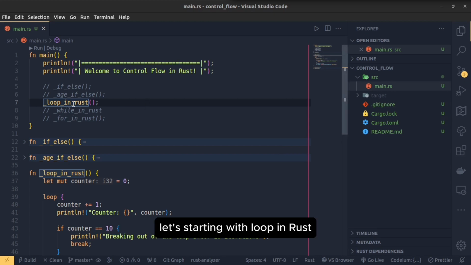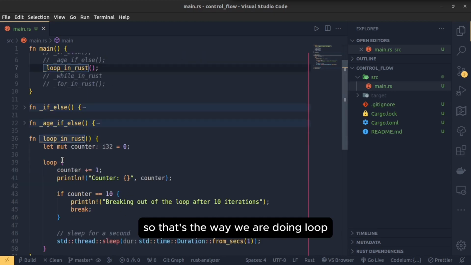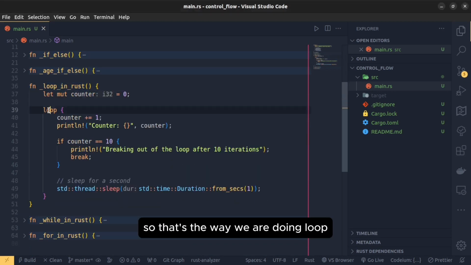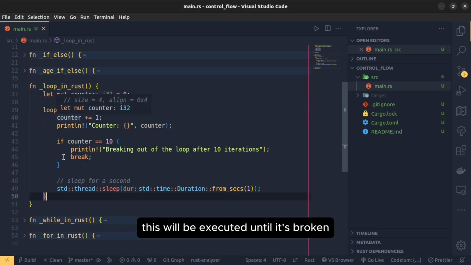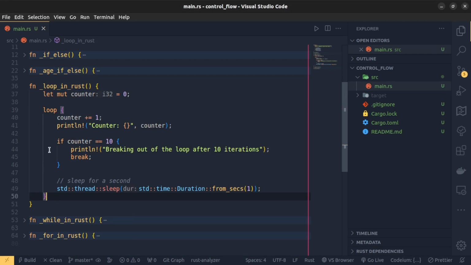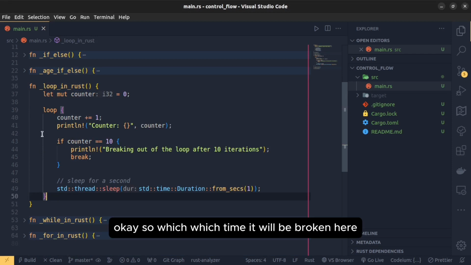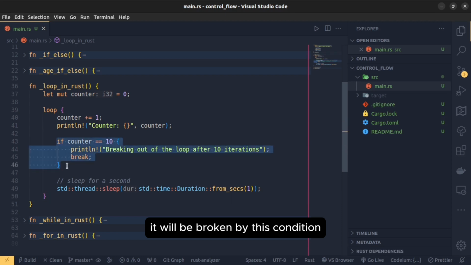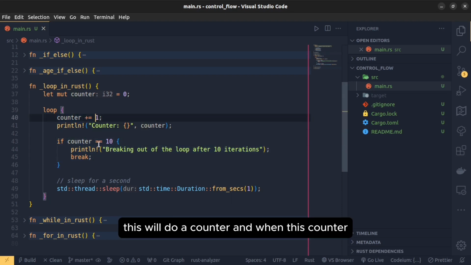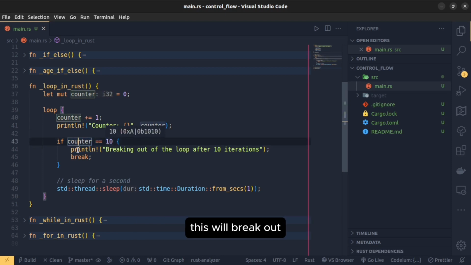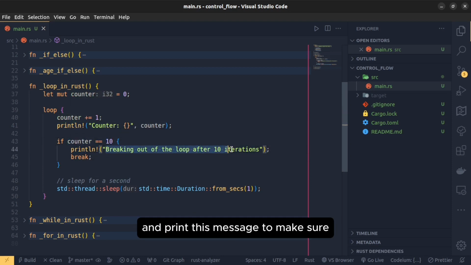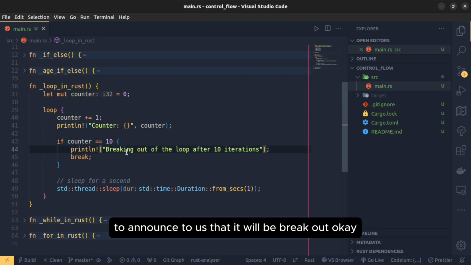Let's start with the loop in Rust. So that's the way we are doing a loop. It's a loop, and within the brackets, this will be executed until it's broken. So when will it be broken here? It will be broken by this condition. It will do a counter, and when this condition happens, which is number 10, it will break out and print this message to announce that it will be a breakout.